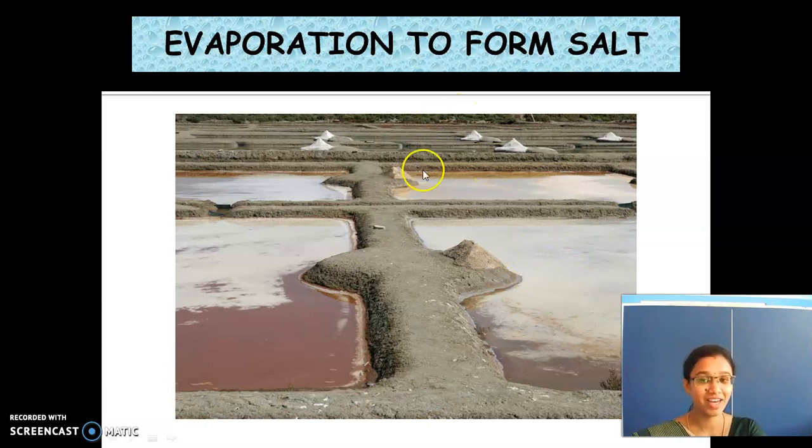Yes. So where is it used? For getting salt, and it is also useful for some other separation processes also. So the main thing is we get the salt by the process of evaporation. So the water which is collected in these ponds will be evaporated. And what would remain there? Salt would remain there, and we will collect that salt.